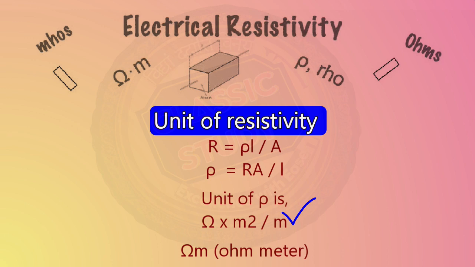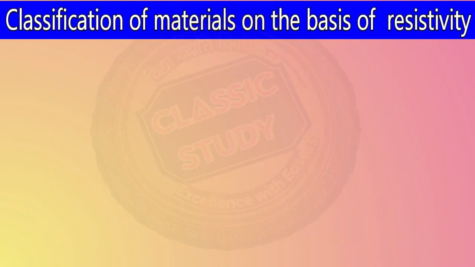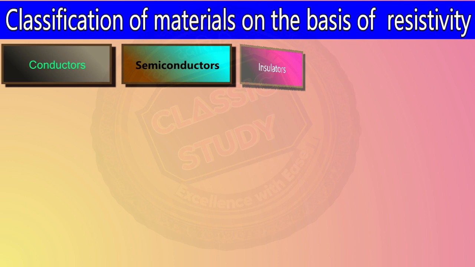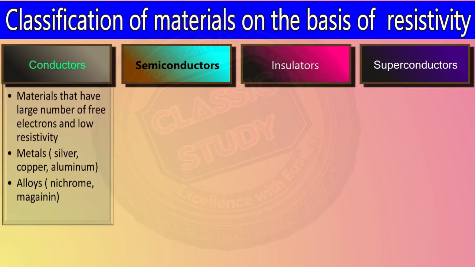So if we strike out m and m from numerator and denominator, the final unit is ohm meter, represented for unit of resistivity. Now, on the basis of this resistivity, the materials can be classified as conductors, semiconductors, insulators and superconductors. Conductors. The materials which have large number of free electrons and low resistivity are called conductors. For example, metals like silver, copper, aluminium and alloys like nichrome and manganese.